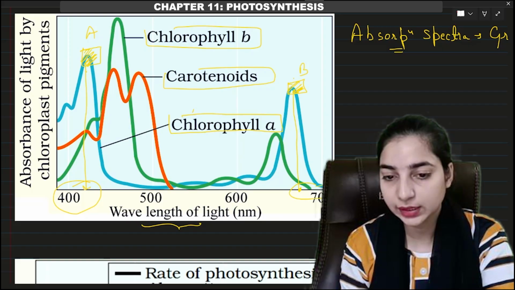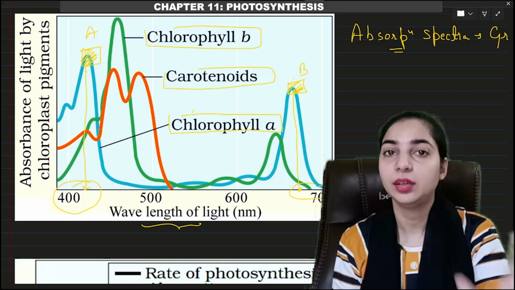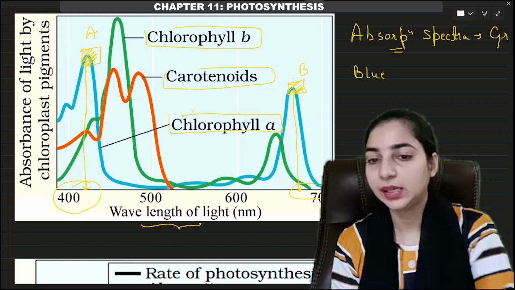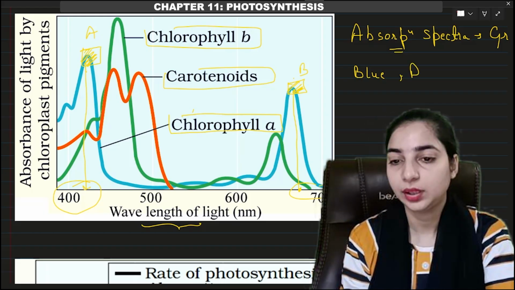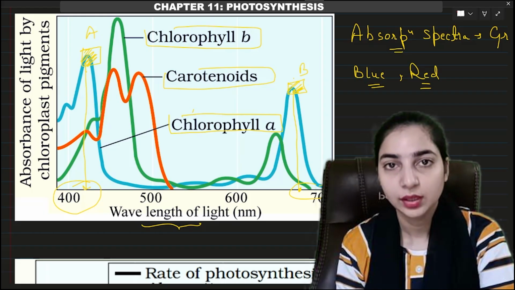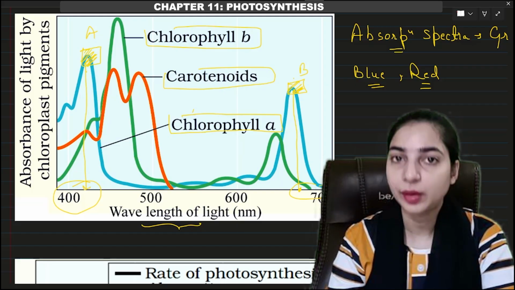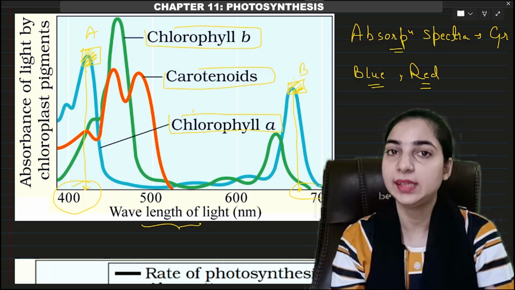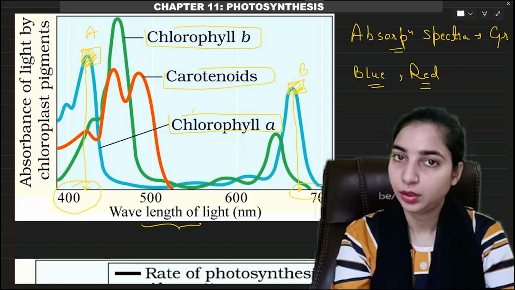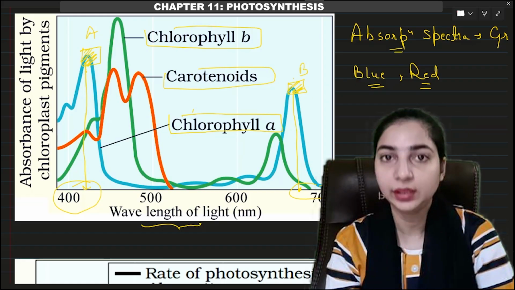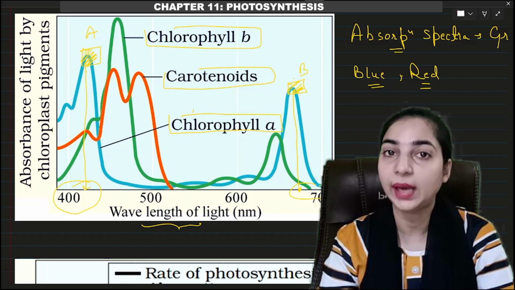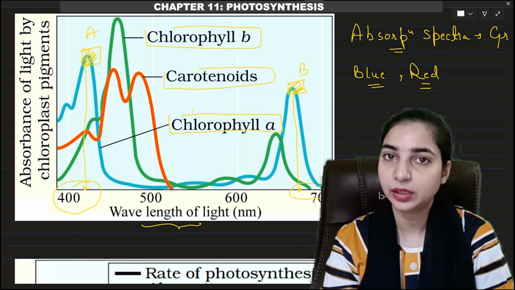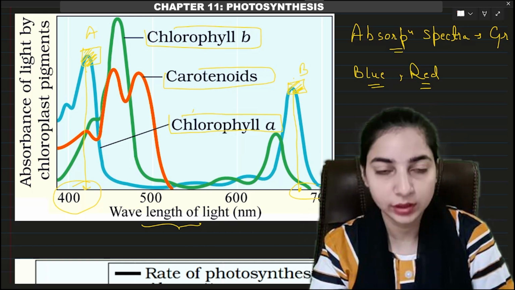The first one is near the 400 nanometer, which is the region of blue light. And the second peak is near 700 nanometer, which is the region of red light. We have also discussed that the maximum amount of photosynthesis takes place in the blue and red region, right? And here we can see that chlorophyll A is absorbing maximum light around 400 nanometer and 700 nanometer. That is, it is absorbing the maximum amount of blue light and red light. So can you relate the absorption spectrum of chlorophyll A and the action spectrum of photosynthesis?